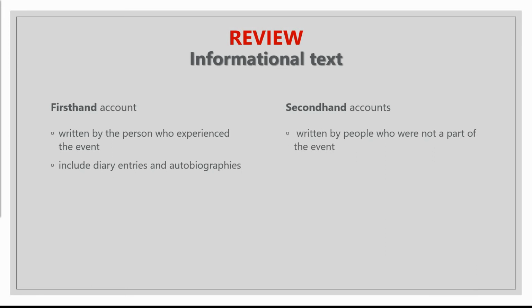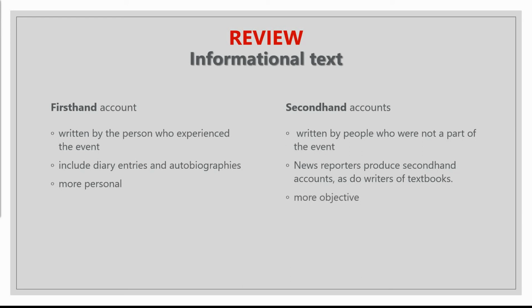We said that a second-hand account is written by a person who was not part of the event, usually a newspaper reporter, or someone writing for a textbook. We said the first-hand account is more personal and a second-hand account is more objective. A first-hand account is written in first-person point of view, and a second-hand account is written in the third-person point of view.